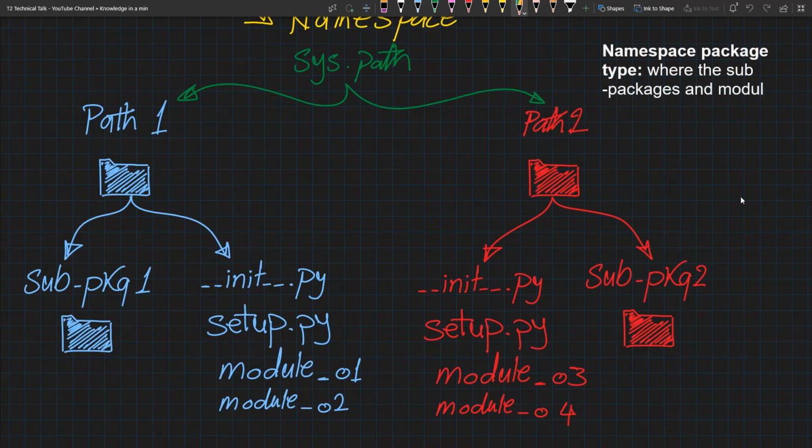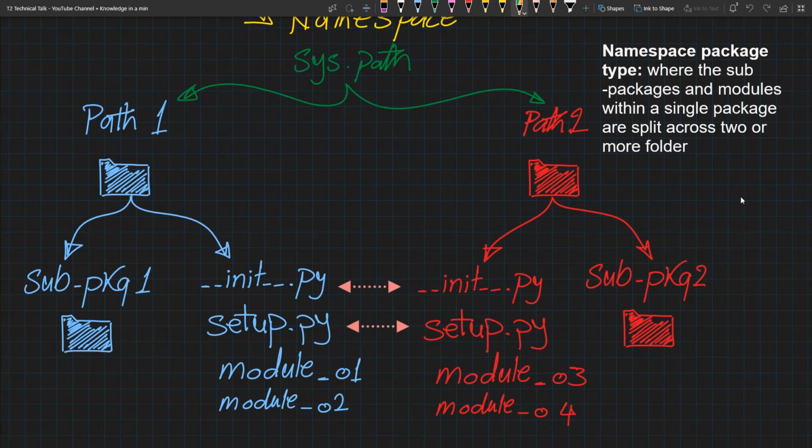This type allows you to split the sub-packages and modules within the same package across 2 or more folders. Those folders may be in the same directory on sys.path or in different directories on sys.path. I will talk about sys.path later when I discuss where the package is allocated. Namespace packages can be useful for a large collection of loosely related packages.